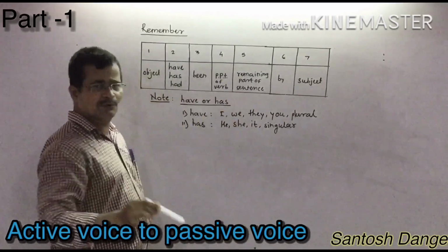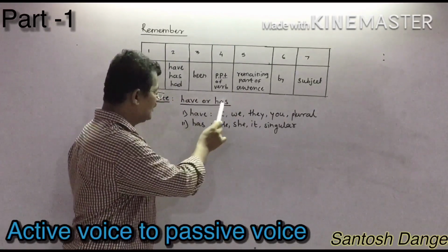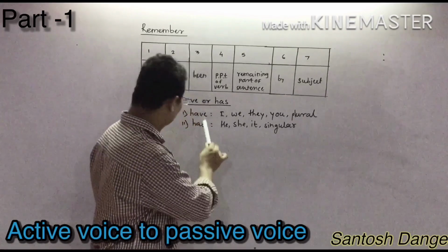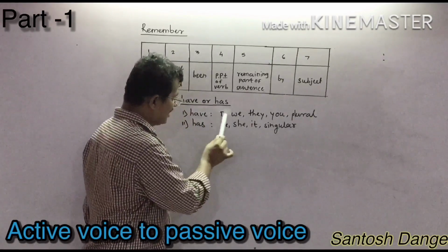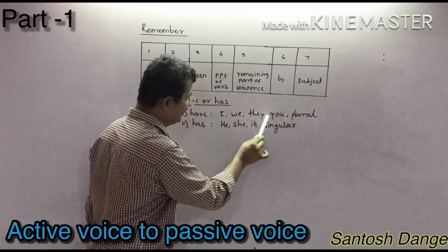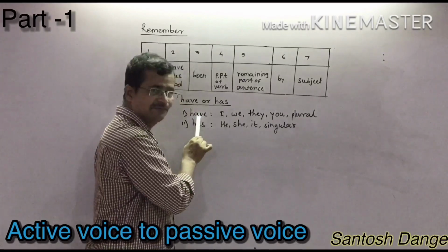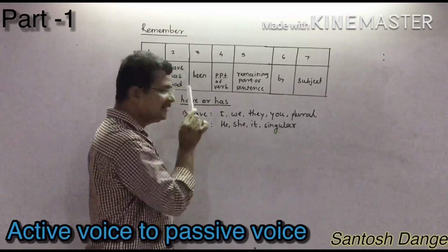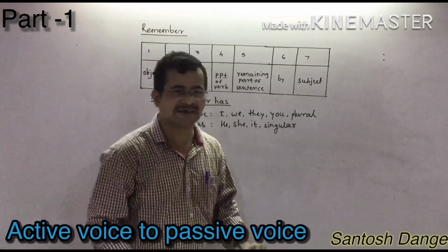Okay. And a very important note is that when have or has is given, you have to use this form: I, we, they, you, plural. If they have given I, we, they, you, plural, you have to use have. And if they have given he, she, it, singular, you have to write has. Compulsorily you have to write has.